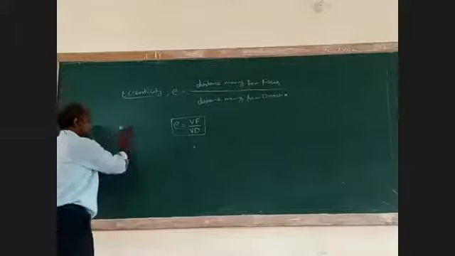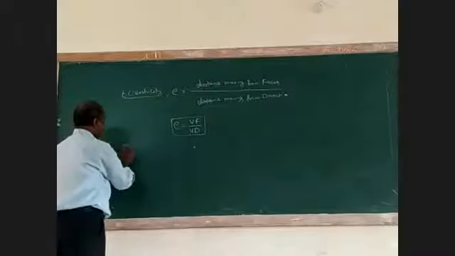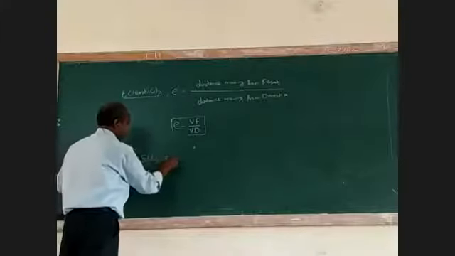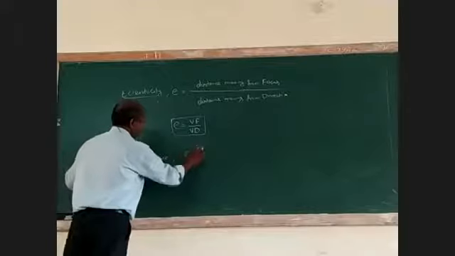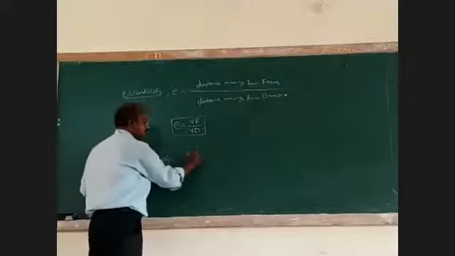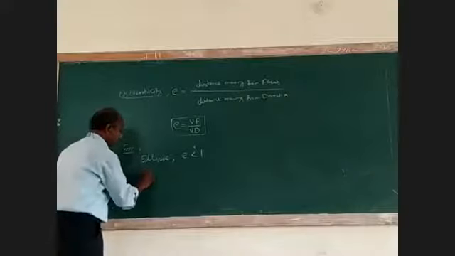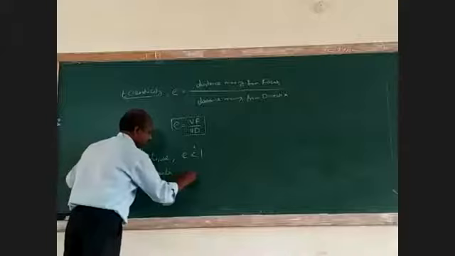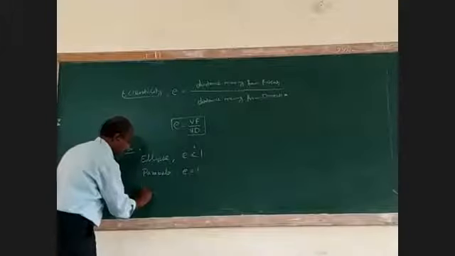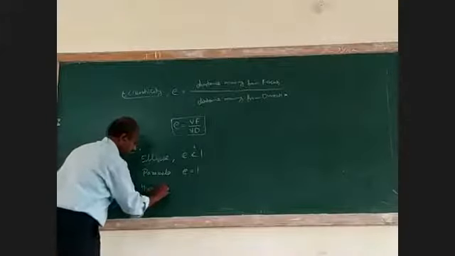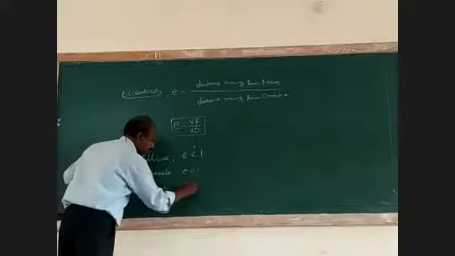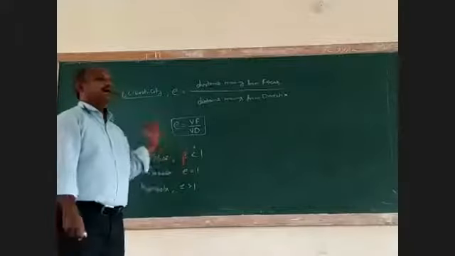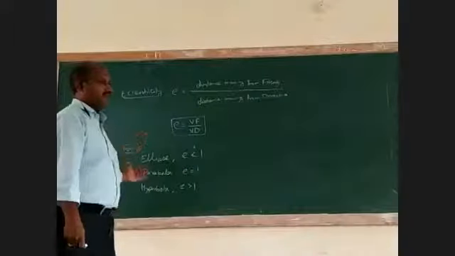How can the curves be obtained? For an ellipse, what is the condition? e is less than 1. For a parabola, e equal to 1. For a hyperbola, e is greater than 1. This is the concept through which we obtain the several curves.